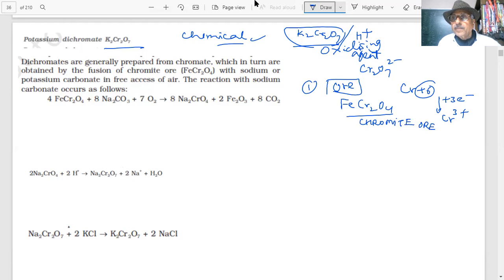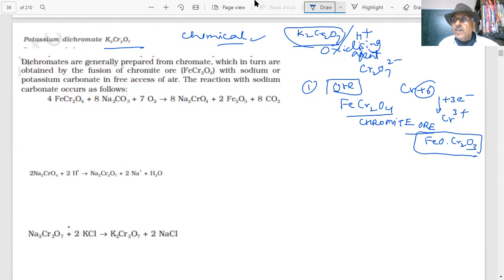Chromium is in great demand, so we can extract chromium if we have chromite ore. First, we can prepare potassium dichromate from chromite ore. It can be written like this also. If you see the formula, this is FeCr2O4. Do you see this compound?